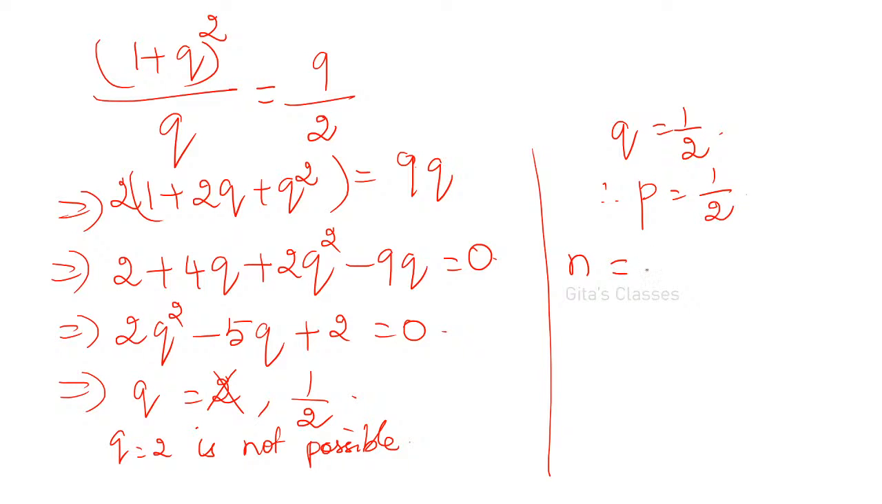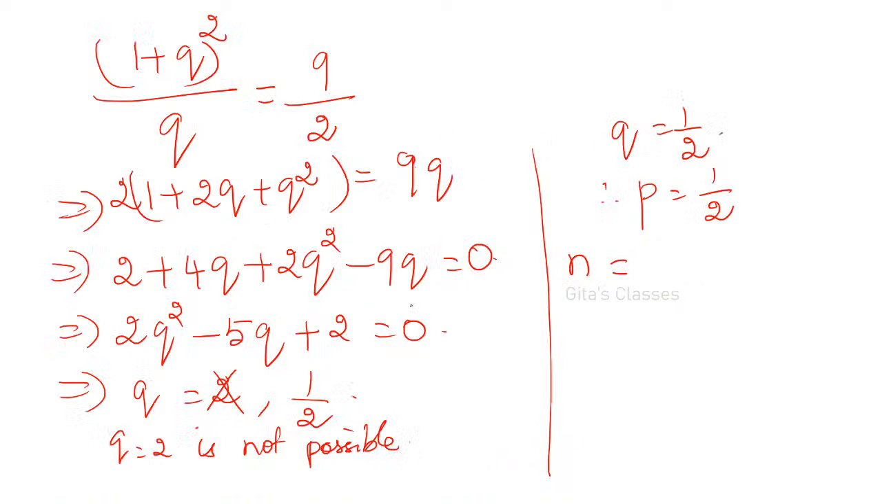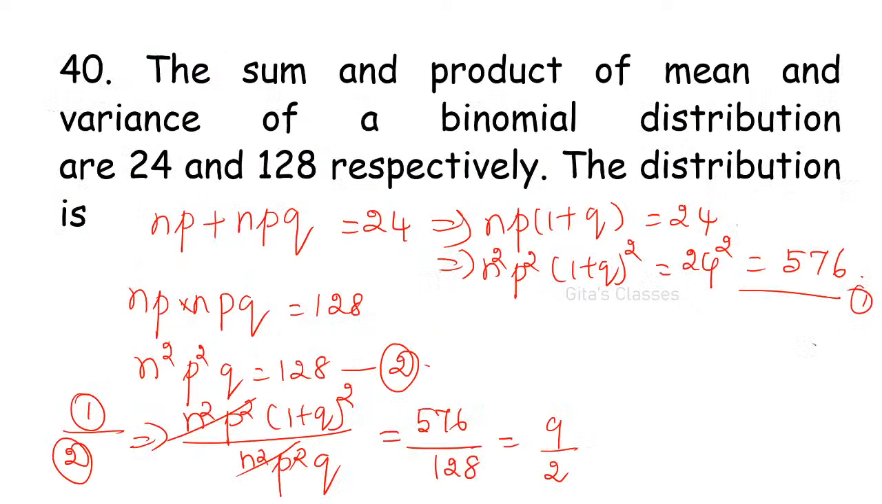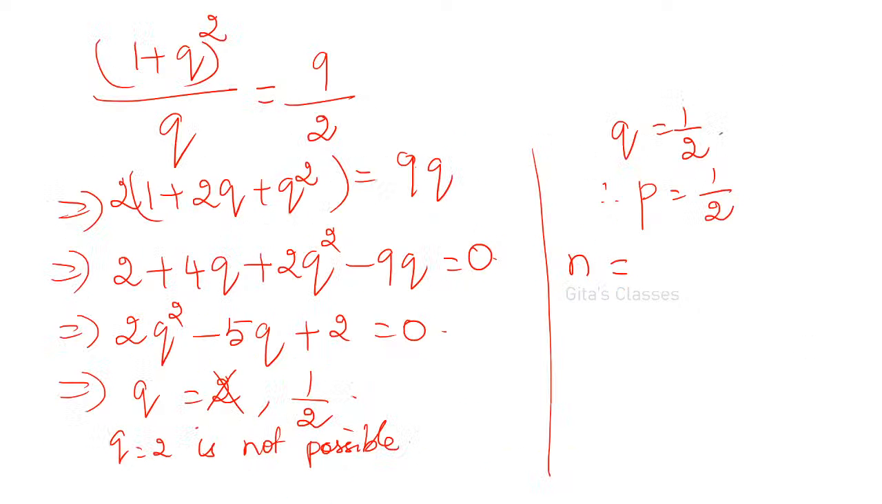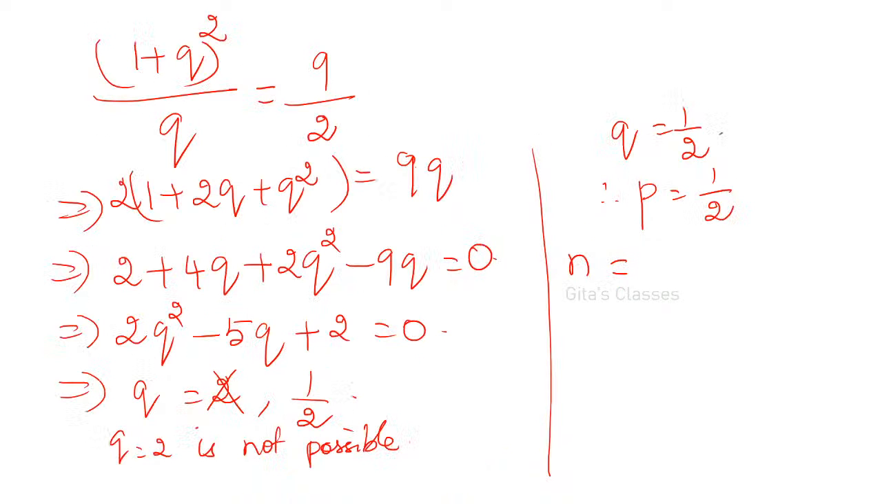What is n now? You have to find out n also. You are asked to find out what? The distribution. You have to find out p of x is equal to. So npq, n squared p squared q squared is 128, or any one of these. Yeah, np into (1 plus q) is equal to 24. Or n squared p squared q squared, anything. You can substitute in the other one also.